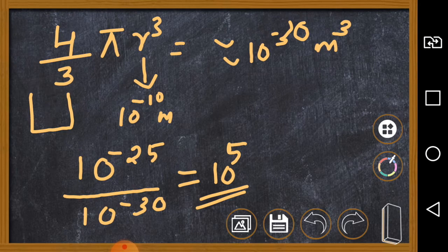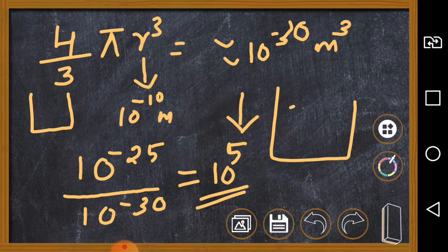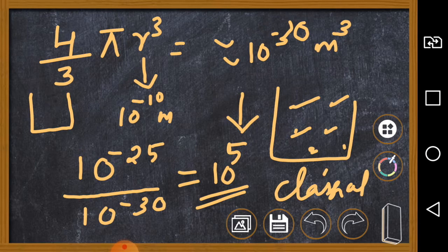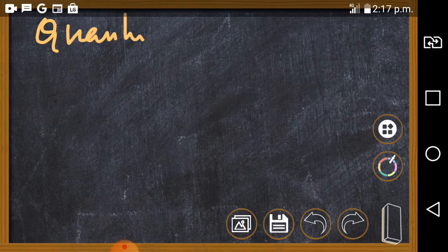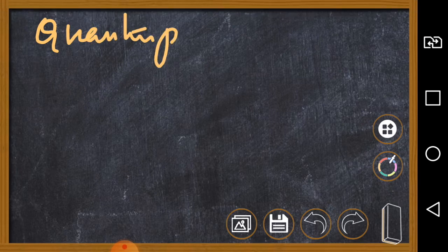That means the space is very much large. The available volume is very large compared to the size of one molecule. That means there is plenty of space for each of the molecules. That means we can trace the path of each of the molecules, and the system is a classical system. We have explained the classical system.